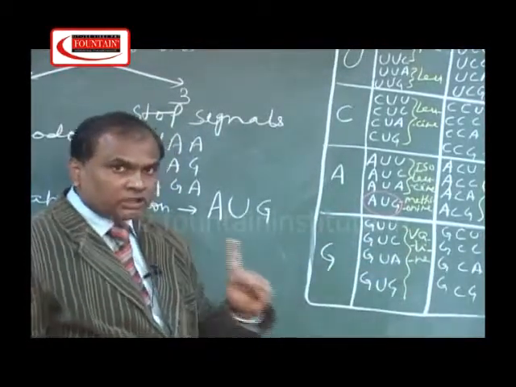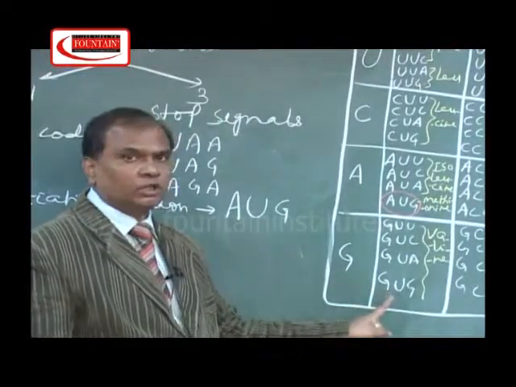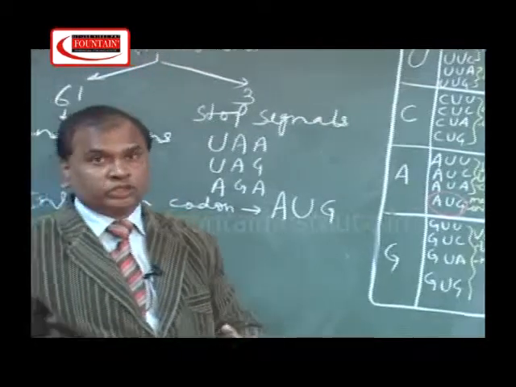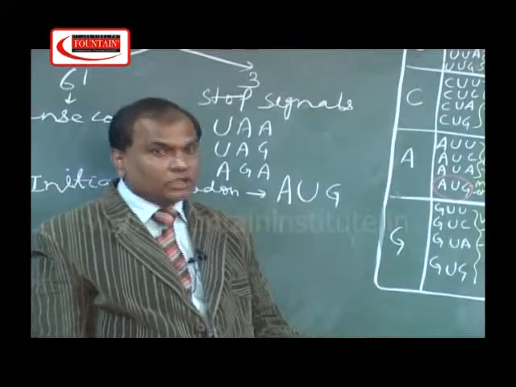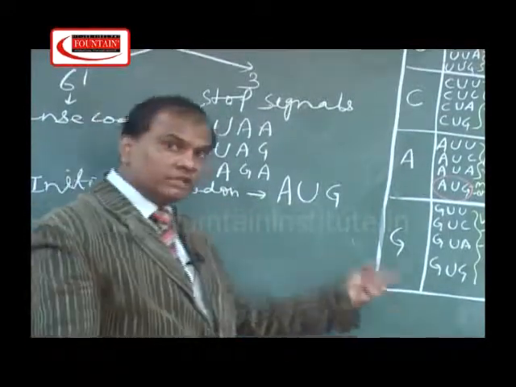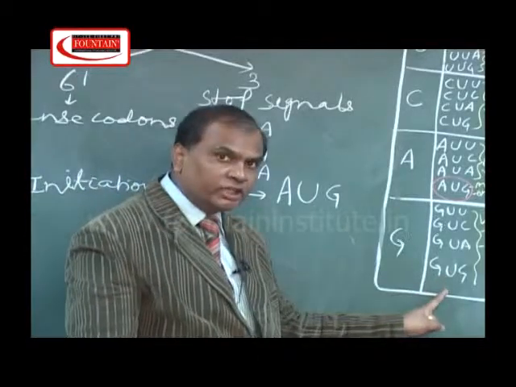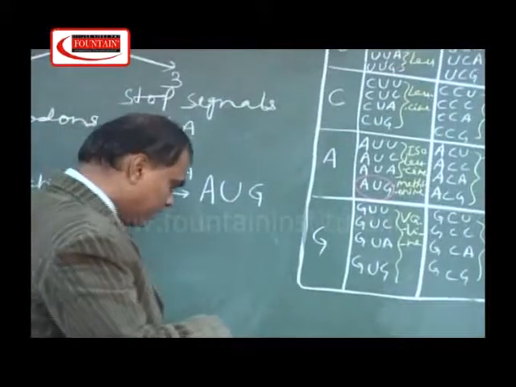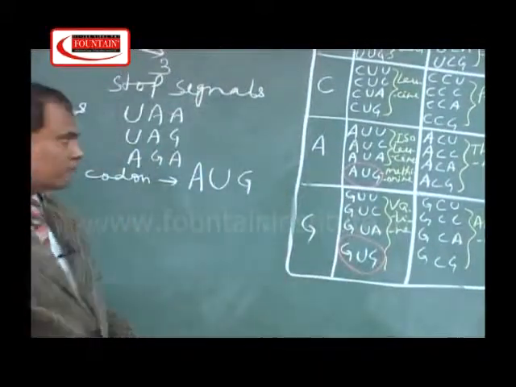Here I would like to mention one thing. In normal conditions, GUG codes for the amino acid valine, but in the absence of AUG, sometimes GUG functions as an initiation codon. And when GUG functions as an initiation codon, in that case it codes for the amino acid methionine; it will not code for the amino acid valine. This is the speciality of this codon, GUG.